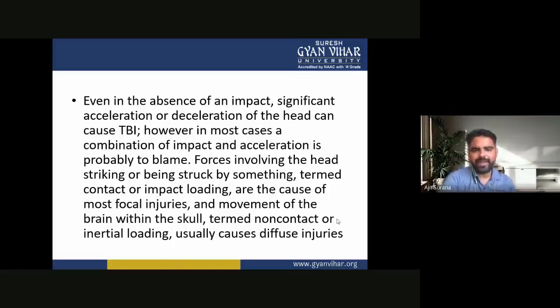Forces involving the head striking or being struck by something, termed contact or impact loading, are the causes of most focal injuries, and movement of the brain within the skull, termed non-contact or inertial loading, usually causes diffuse injuries.